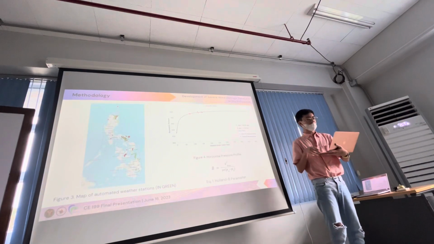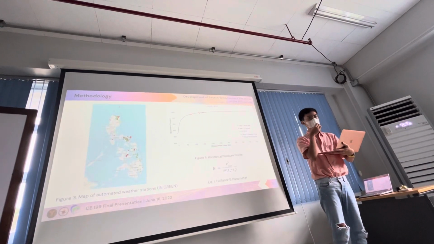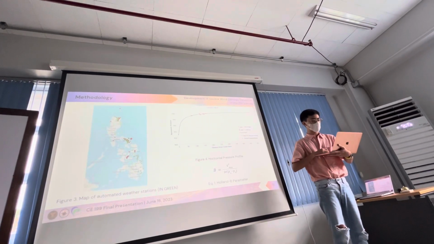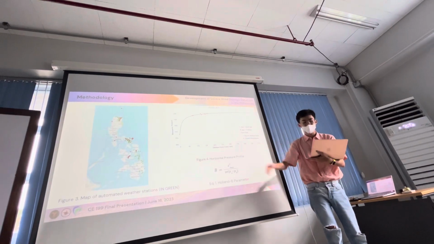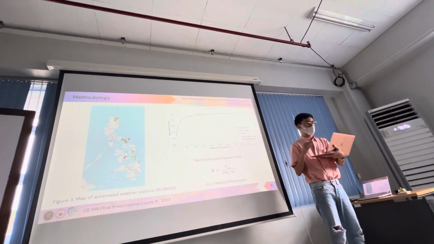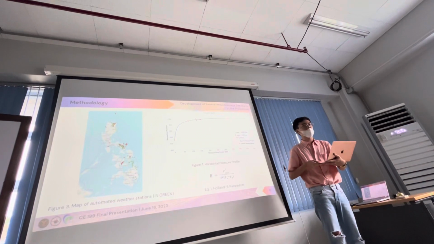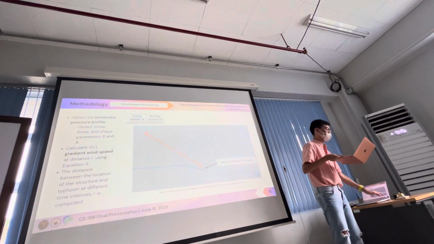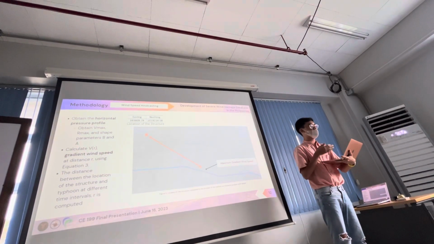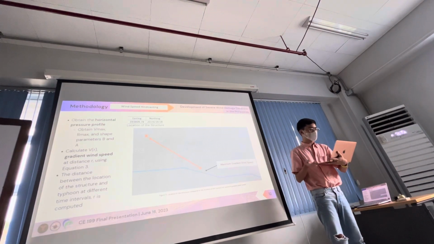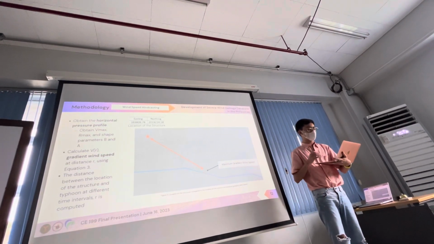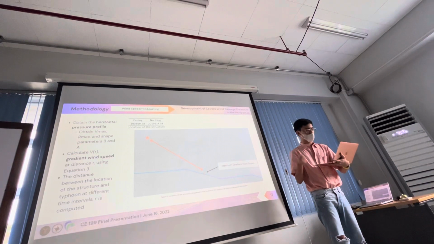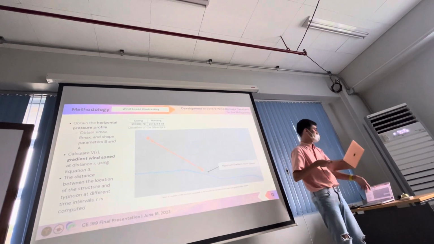For the wind speed hindcasting, service data from automated weather stations are obtained. These stations are shown in this map, the ones in green dots. This data is then used to model the typhoon wind field using the Holland model. Then these parameters are used to compute the localized gradient wind speed using the distance between the typhoon storm track and the location of the structure. We can obtain the gradient wind speed.